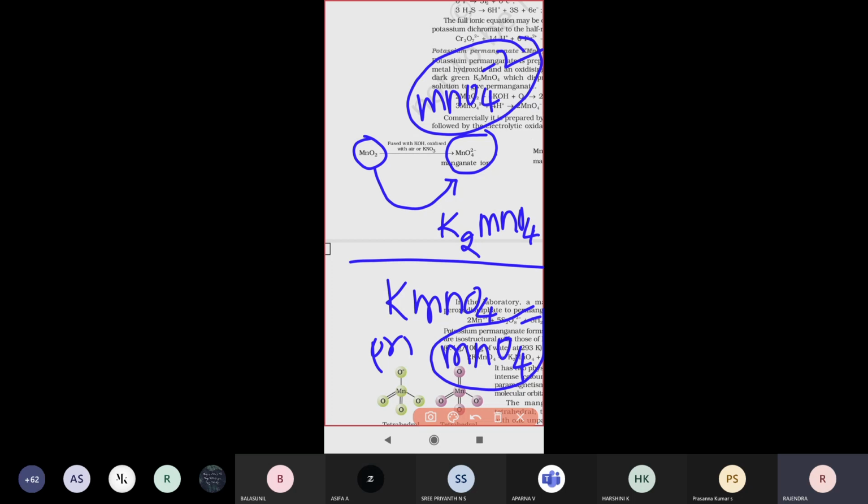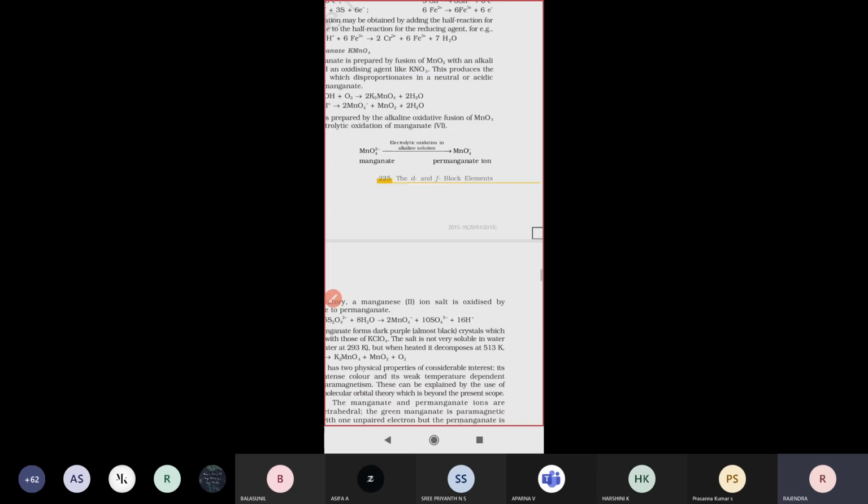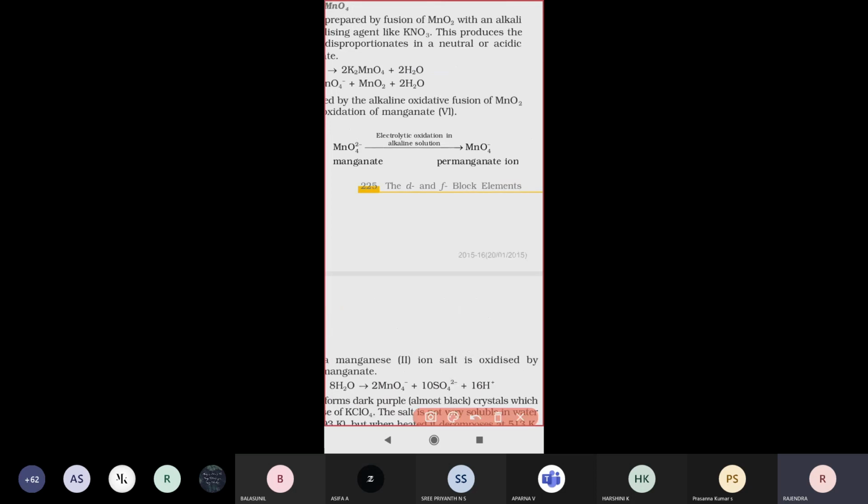So manganese dioxide, when fused with KOH or oxidized with air or KNO3, is converted into manganate ion, MnO4 2 minus. Then, on this manganate ion, we apply the electrolytic oxidation process. With electrolytic process, manganate ion is converted into permanganate ion, MnO4 minus.